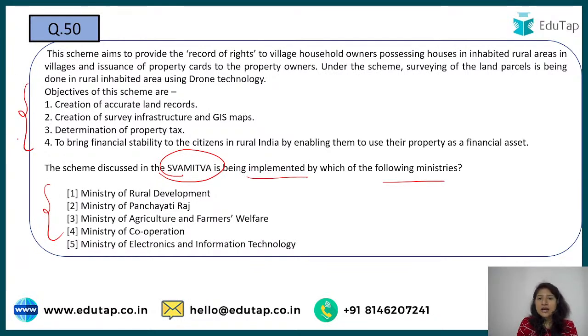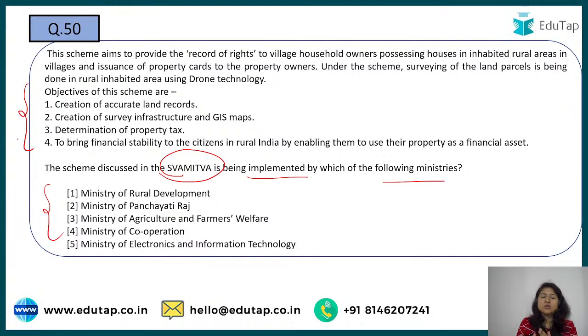So basically what is the idea of it? See, in rural areas we know there's a lot of land, but there is no proper registry of that. In urban areas every person has done registry properly, right? So why is it done? For two reasons. If people have a registry, they can avail a loan on that and use it for business and other purposes. And if the government has an idea about how much land a particular family or person possesses, then they will be able to take tax on that also, right?